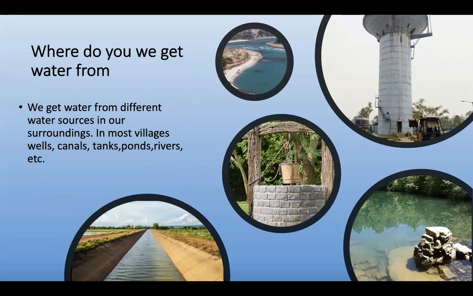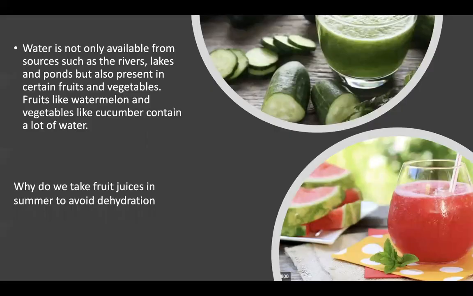Where do you get water from? We get water from different water sources in our surroundings. In most villages, from wells, canals, tanks, ponds, rivers, etc. Not only from those, we also get water from certain fruits and vegetables.